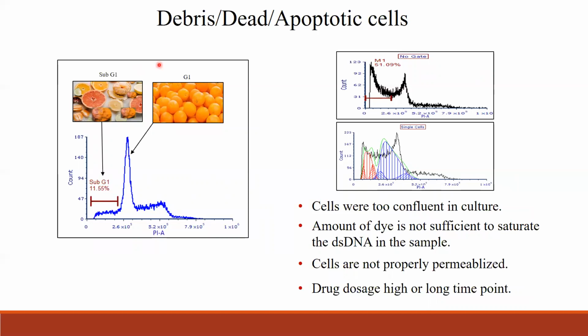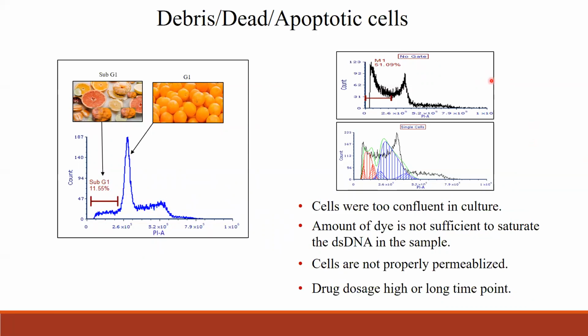It must be debris, dead, or apoptotic cells. It could have been there when you started the assay, or dead cells or debris could have formed during treatment or during the process. And healthy cells would show the proper G1, S, and G2 peaks.